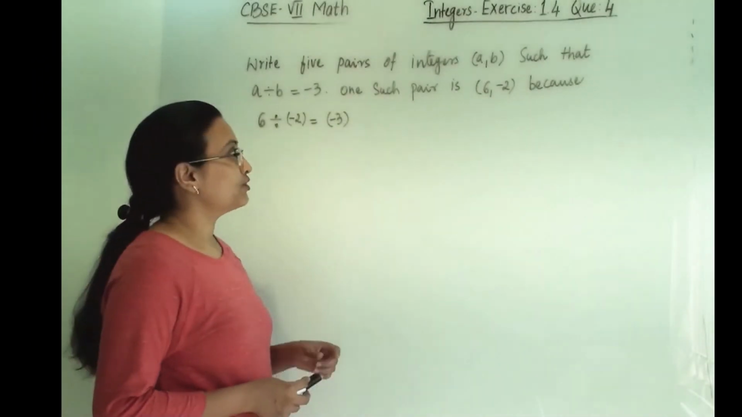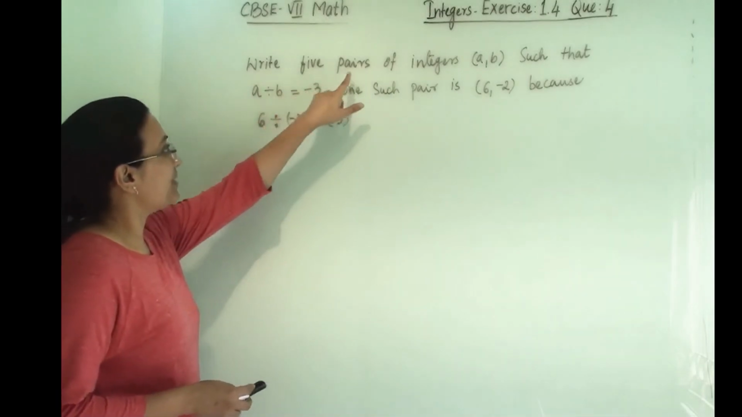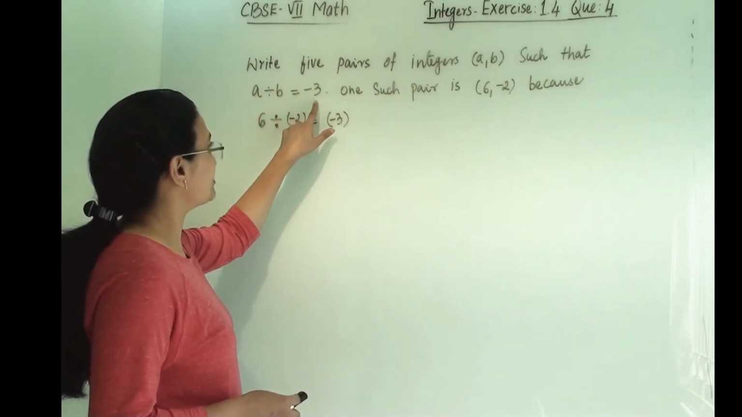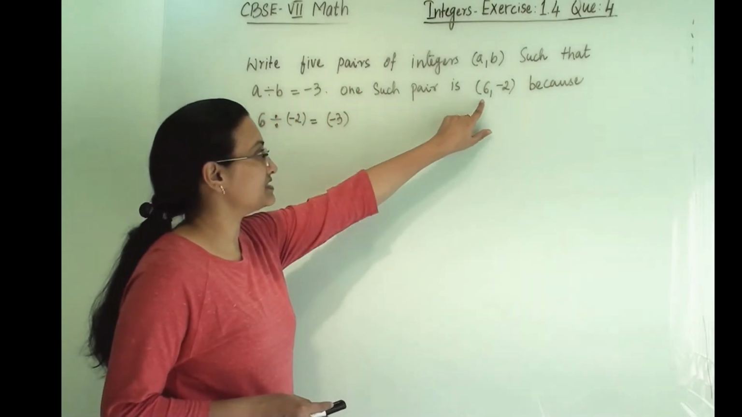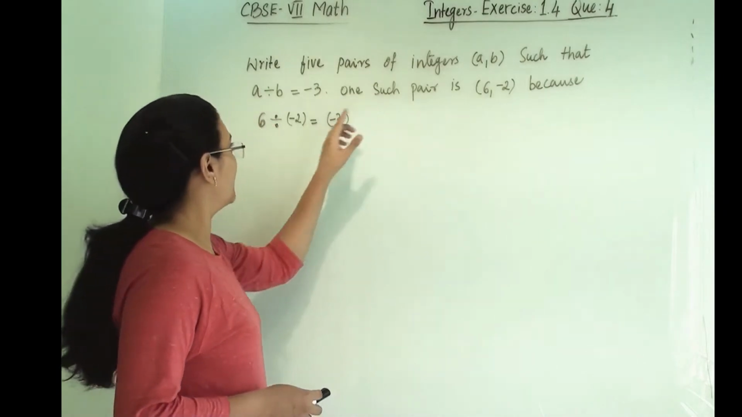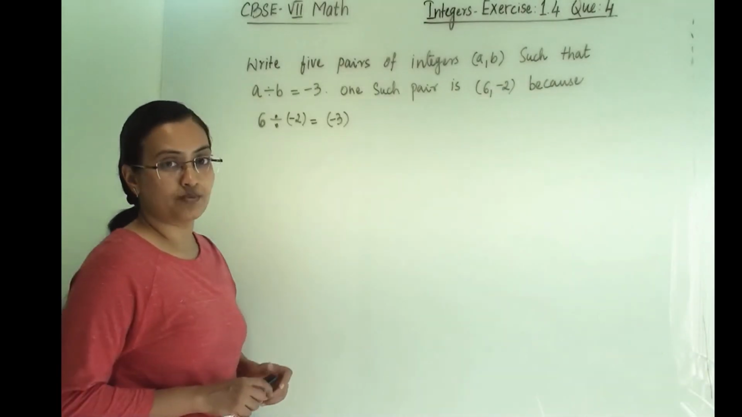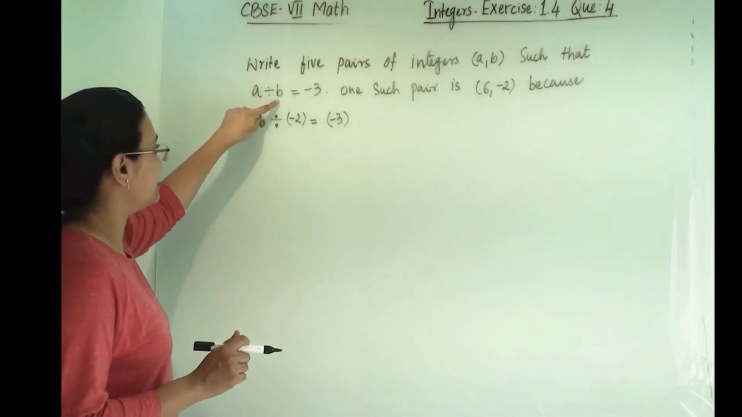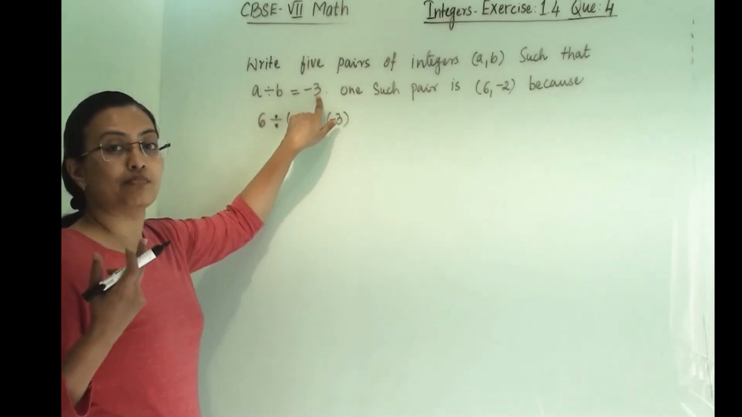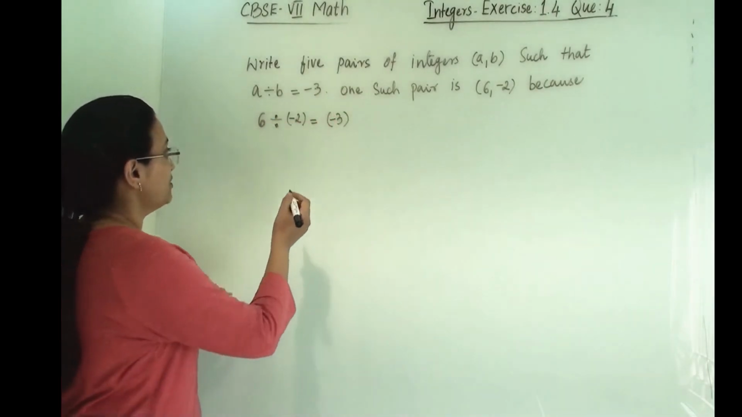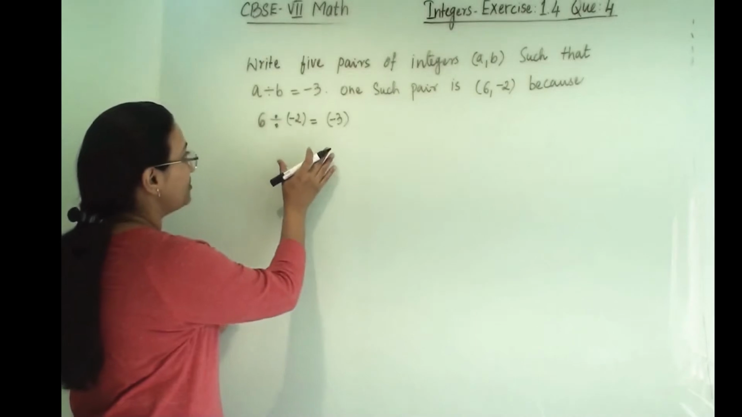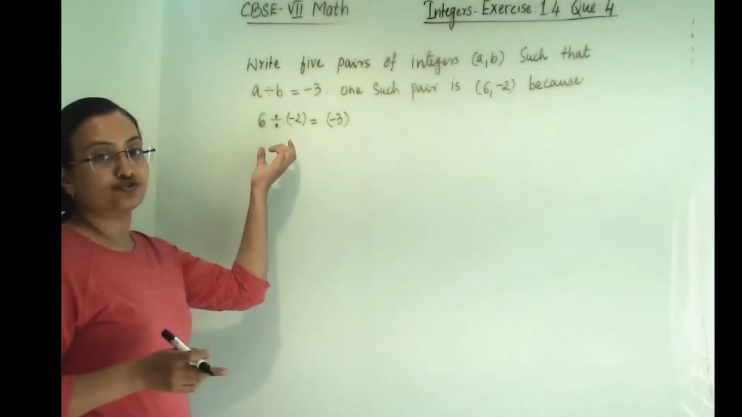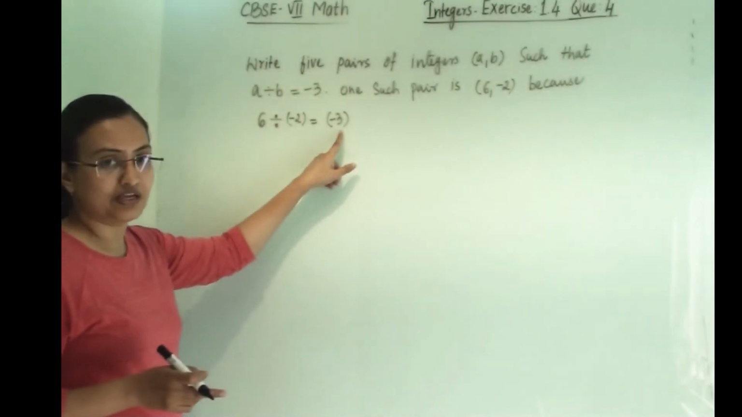Exercise 1.4, question number 4. Write 5 pairs of integers a and b such that a divided by b equals minus 3. One such pair is 6 and minus 2, because 6 divided by minus 2 equals minus 3. So we have to find two integers here, a and b, so that the answer of their division will be minus 3. Here we can find many integers, but the thing we have to keep in mind is that either of these integers should be negative. Then only our answer will be negative.